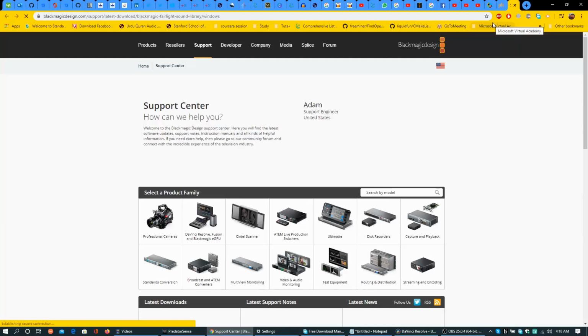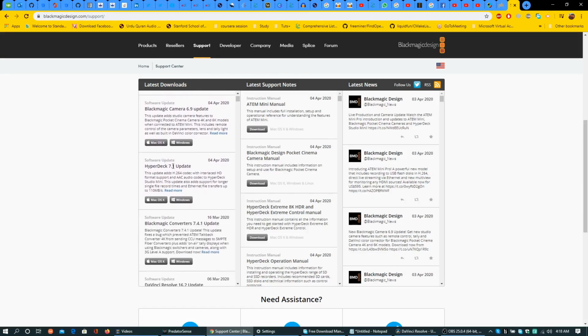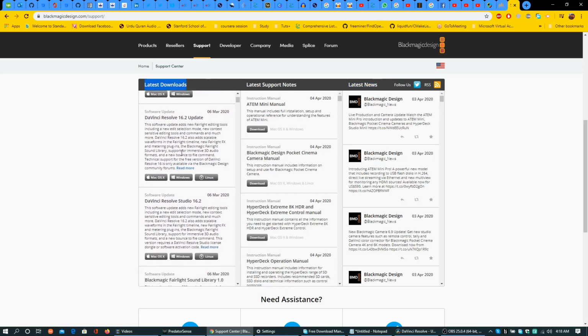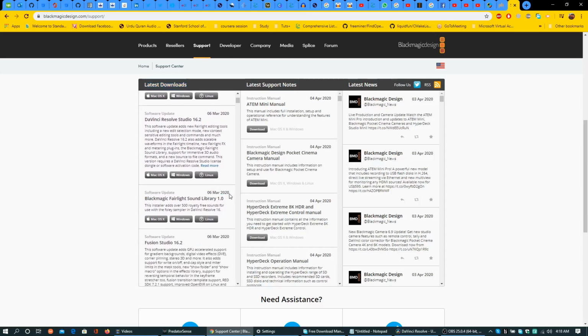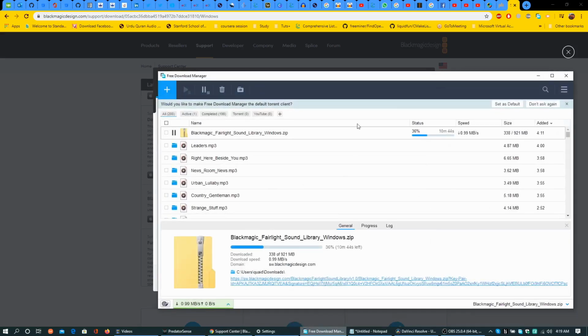This opens the Support Center page for Blackmagic Design. There are three columns: latest downloads, latest support notes, and latest news. Scroll down to see the latest DaVinci Resolve Studio and DaVinci Resolve's Fairlight Audio Library 1.0, released on 6 March 2020. Separate downloads are available for Windows, Mac, and Linux operating systems. I click for Windows, fill the form, and the download starts.